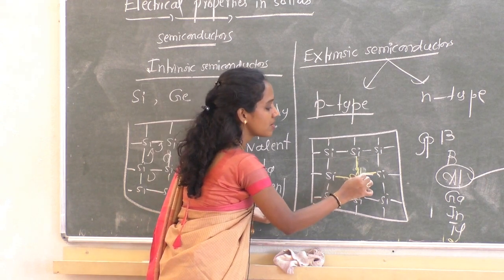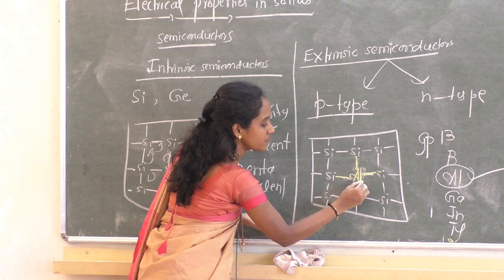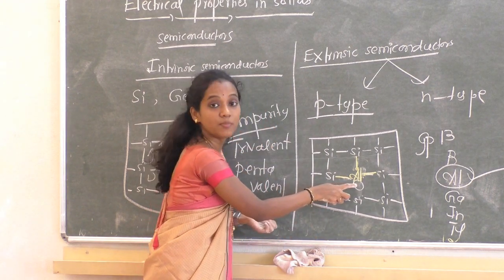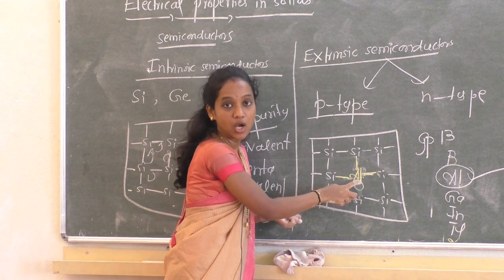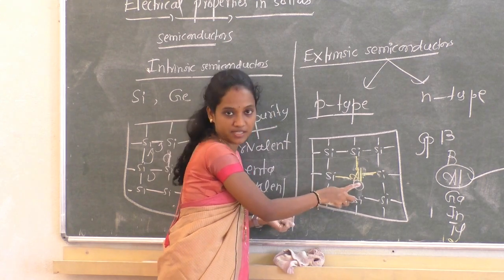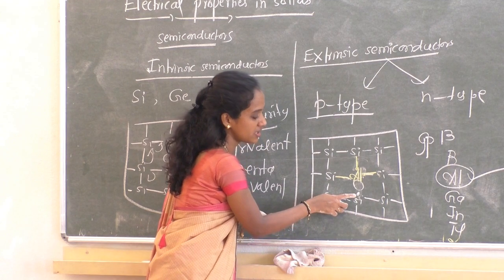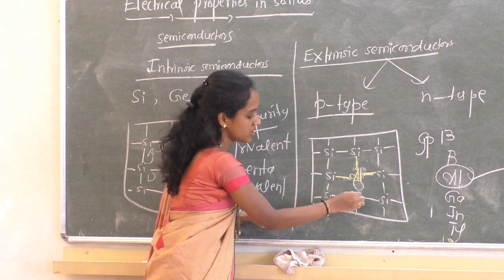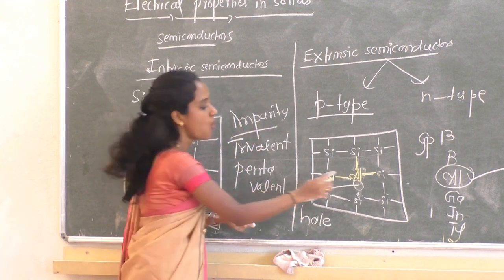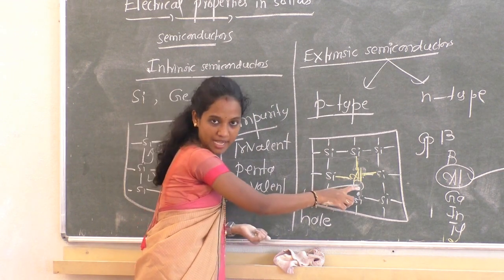The place where the 4th electron is missing creates a hole, in the sense of a deficiency of electron, only the positive charge is there, whereas 1 electron is remaining here, that is the electron of silicon. So this is a free electron and this is a hole. So a hole is created in the crystal, having no electron.